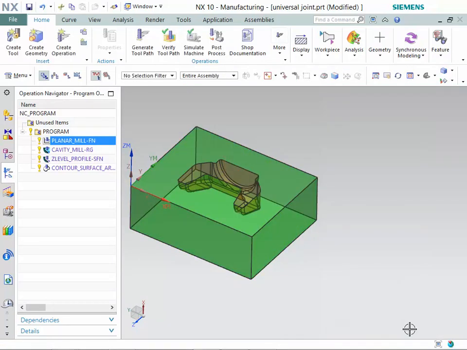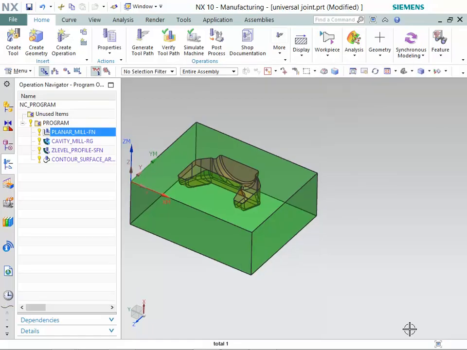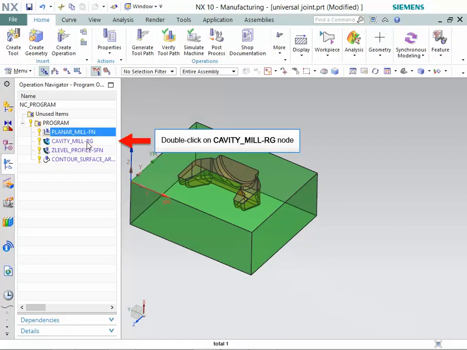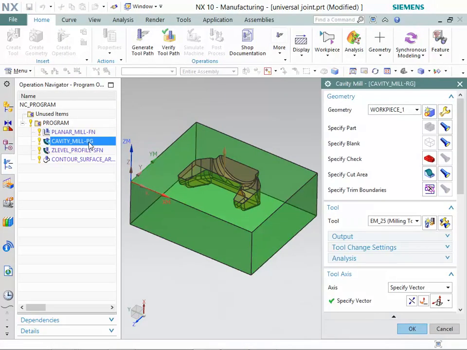Let's learn how to use the cavity mill operation for roughing out the contour shape area of a die. Now, double-click on the cavity_mill RG node. Make sure that Workpiece_1 option is selected in Geometry list.